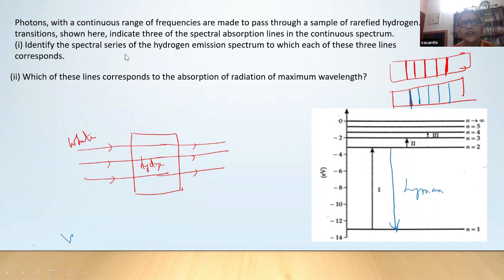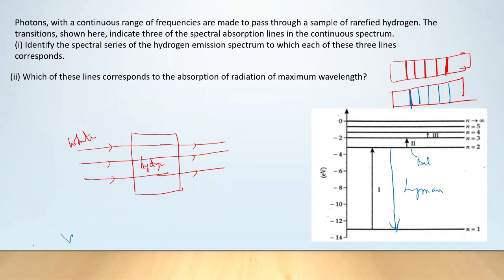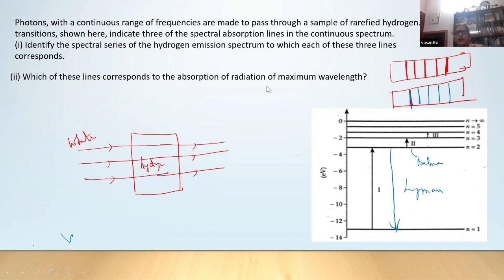What is asked here? Identify the spectral series of hydrogen emission spectrum to which each of these 3 lines correspond. When the hydrogen is excited, it will emit radiation corresponding to Lyman. When the same energy is incident on it, it will get excited to a higher energy level. So the second one corresponds to Balmer. Third corresponds to Paschen. Which of these lines corresponds to absorption of radiation of maximum wavelength?